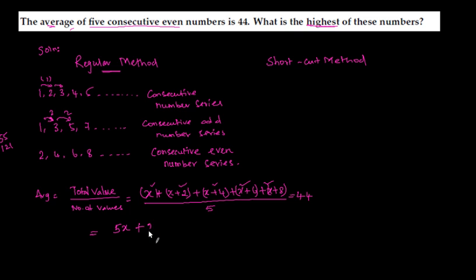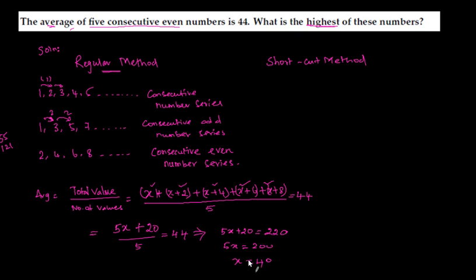So (5x plus 20) divided by 5 is equal to 44. 5 into 44 is 220. On the left hand side we have 5x plus 20. So 5x equals 200, x equals 40.